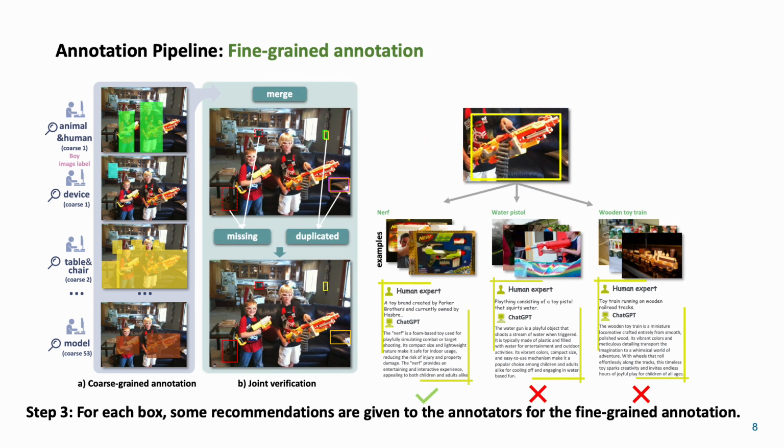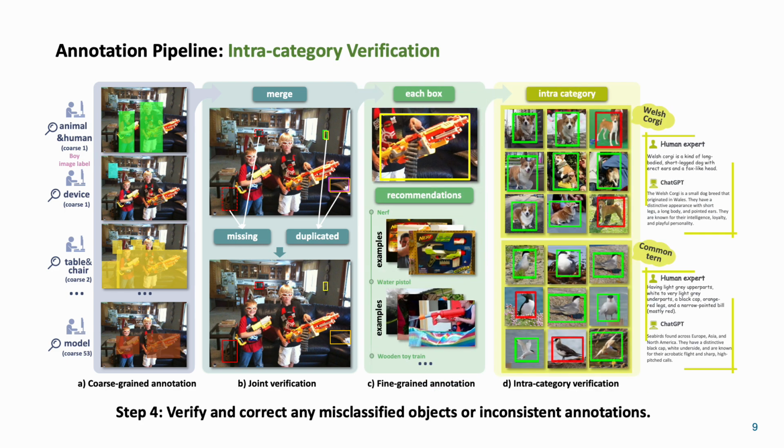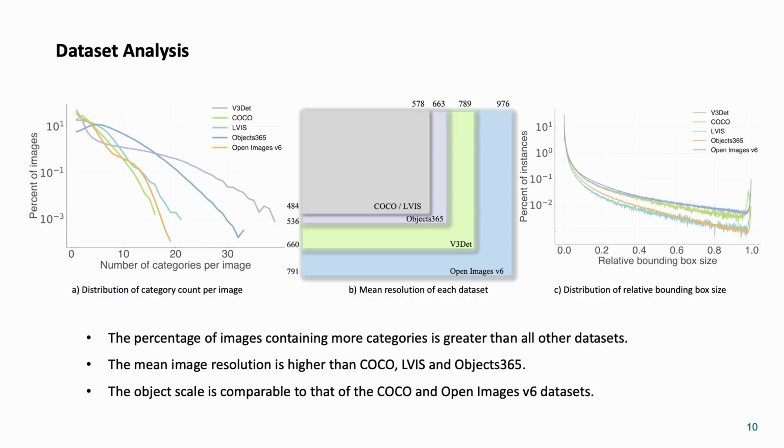Step 3 is called fine-grained annotation. After step 1 and step 2, we have annotated boxes with coarse categories. For each box with a coarse-grained category, some recommendations are given to annotators for fine-grained annotation. The final step is inter-category verification. Objects annotated with the same fine-grained category are presented together. Annotators will verify and correct any misclassified objects or inconsistent annotations. Here are some dataset analyses.